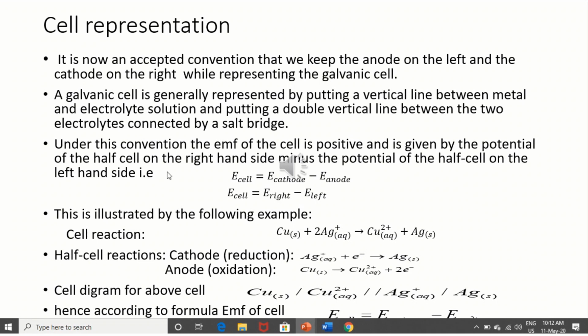Cell representation is given here. If you want to represent any cell, we start from the electrode. Cu solid is the electrode, and the slash is the defined interface. Cu2+ aqueous defines the solution ion. The two lines define the salt bridge, and then Ag+ aqueous, and again this line and Ag solid. So we start from the anode, then the anodic solution, then the cathodic solution and the cathode.